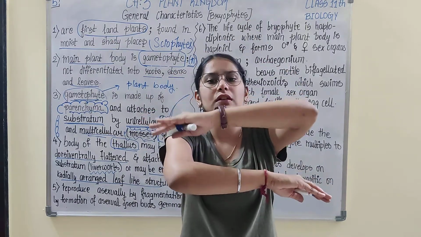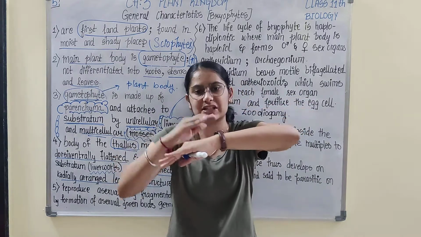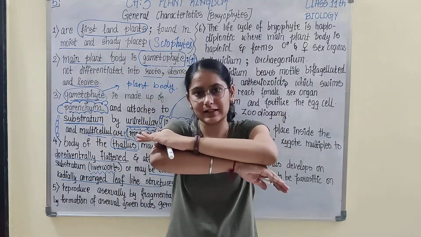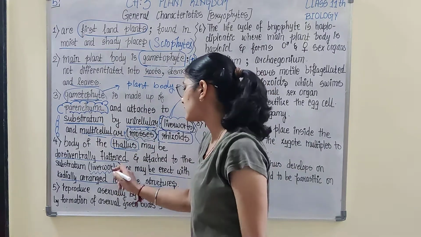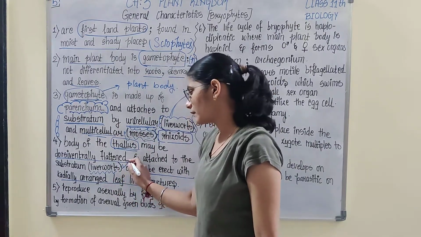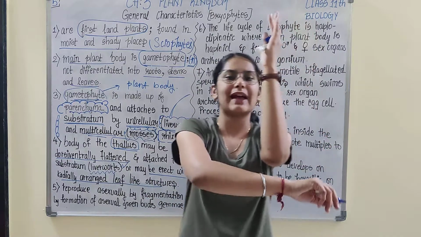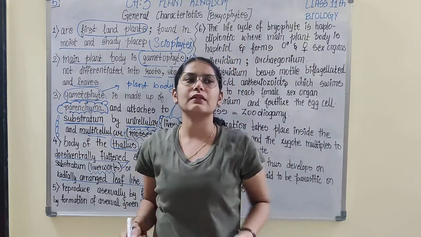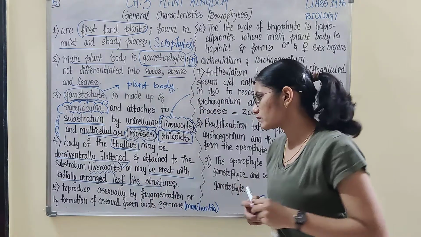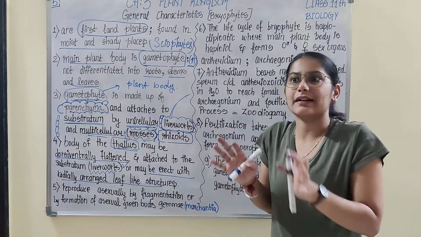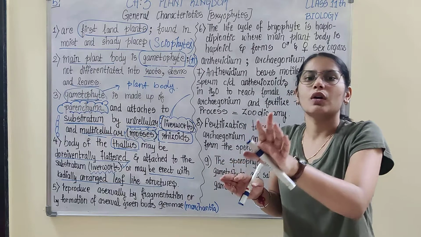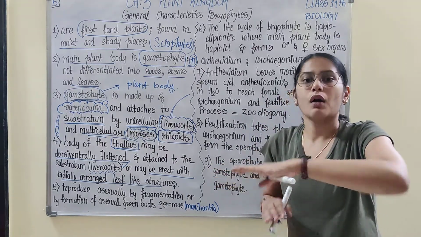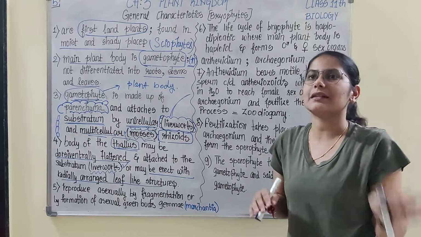The bryophyte would be positioned in a dorsiventral fashion. If this kind of attachment occurs to the substratum, dorsiventrally flattened, then it occurs in liverworts. Otherwise they can also be attached erect like this. It is not strictly defined that liverworts are always dorsiventrally flattened and mosses always erect.